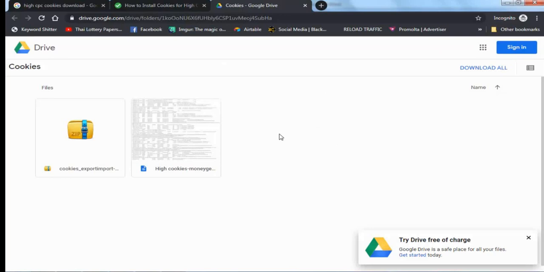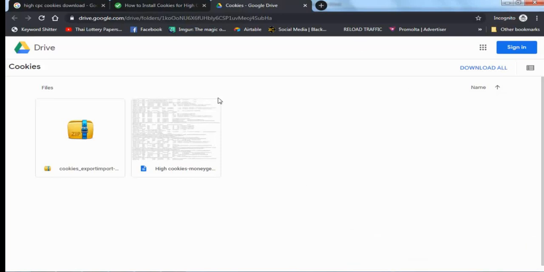What are cookies? For example, you are browsing in your Chrome browser. You go to a website, Facebook, or any other place. Then the browser, whether you are using Chrome or Mozilla Firefox, records your browser history.